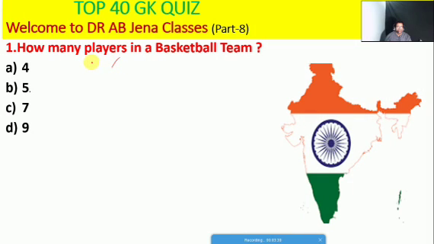That is the GK quiz. How many players in a basketball team, whether 4, 5, 7 or 9? So friends, here B is the right option. I mean, 5 players in a basketball team.